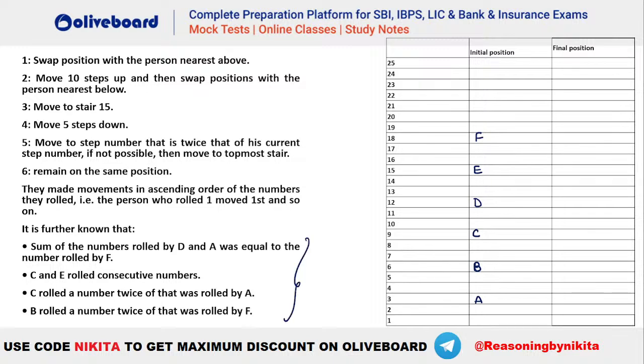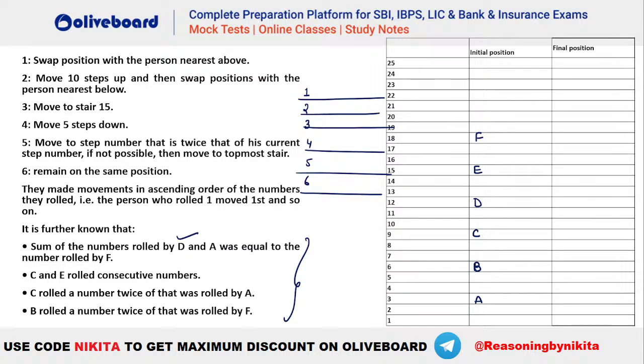Let's try to find out the numbers that they have rolled here, right? So we know that the numbers rolled are 1, 2, 3, 4, 5, and 6. Okay, let's see what the possibilities are for these numbers being rolled. It is given the sum of the numbers rolled by D and A was equal to F. So D plus A has to be equal to F. Okay. C and E rolled consecutive numbers. C rolled a number that is twice of A. B rolled twice of F.